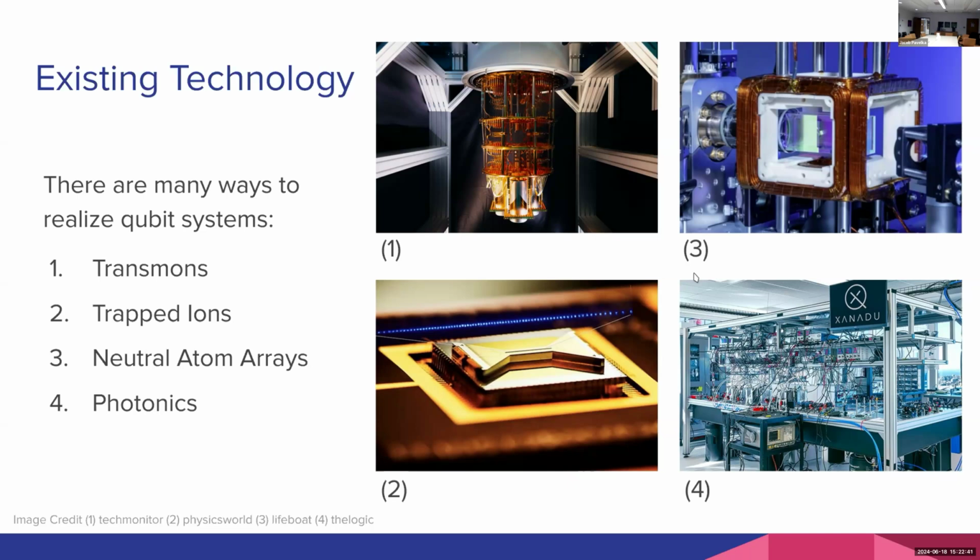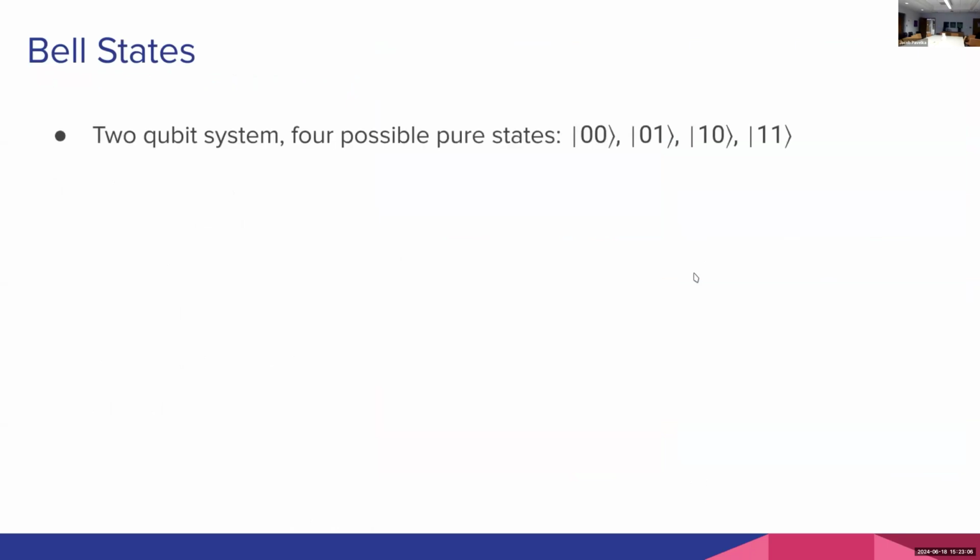So this is kind of just on the physics level, an example of some ways that we can implement a quantum computer. What we'll talk about for the rest of today, though, is going to be agnostic to all of this. The idea is these are all possible implementations, but we're going to go a little bit higher up in the abstraction level. We're going to climb the stack up to the point where we're just coding up general algorithms that could be implemented in theory on any of these types of devices. So as our first example, we're going to talk about Bell states. This is going to be our demo. So this is the last slide before we get into some code.